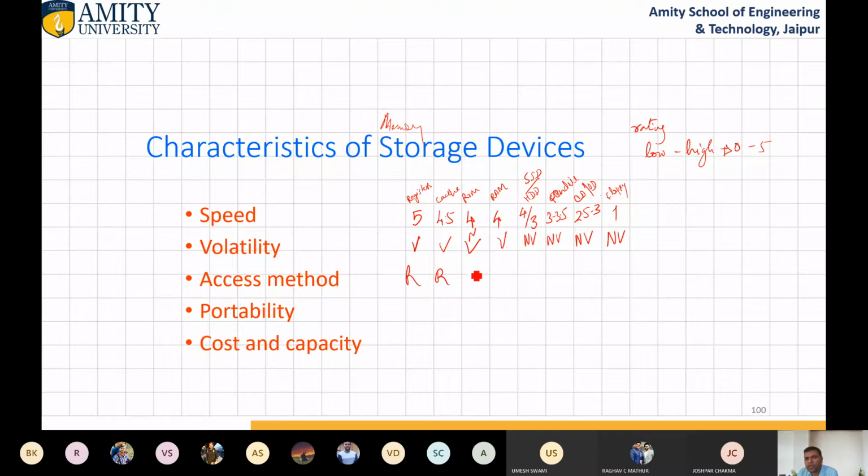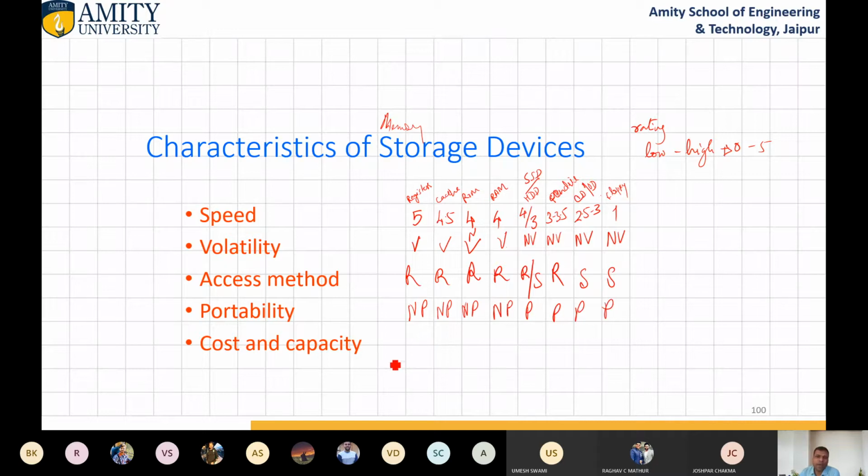Cache memory also follows random access. ROM, RAM, and in case of hard disk and SSD, SSD follows random access while hard disk follows sequential. Pen drive, random access, CD optical disk, sequential access, floppy sequential. Okay. Portability, it is not portable, not portable, not portable, or not portable. These are portable.